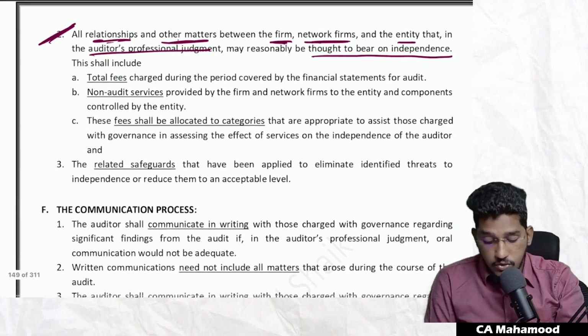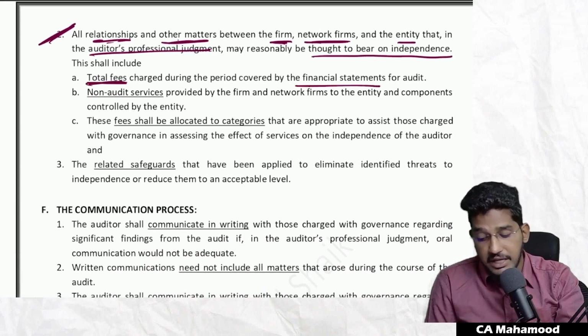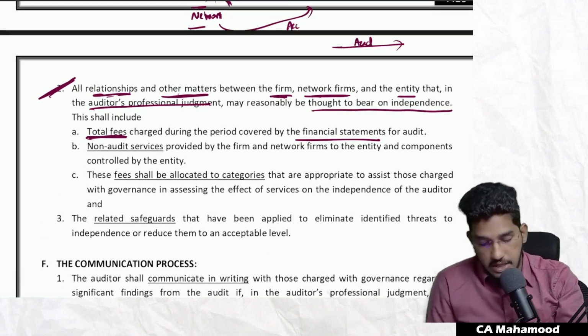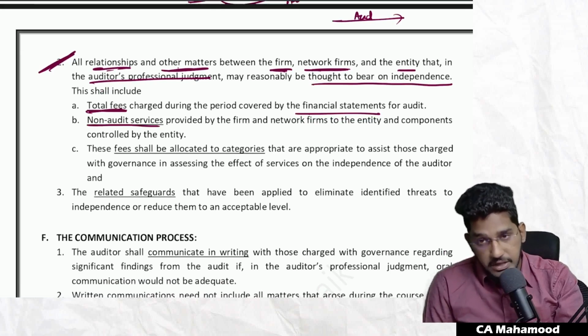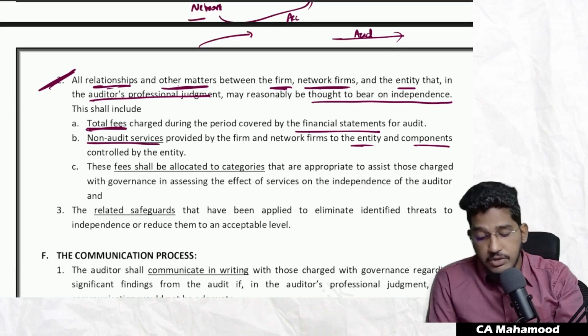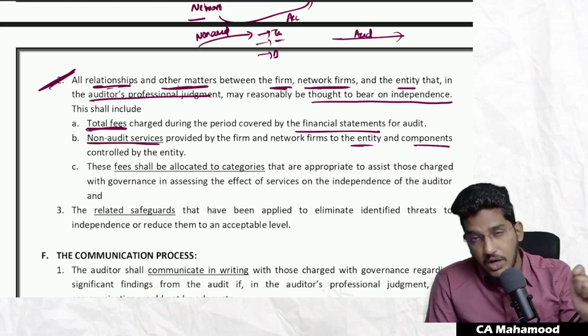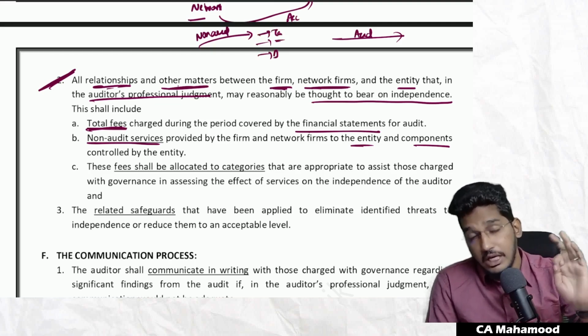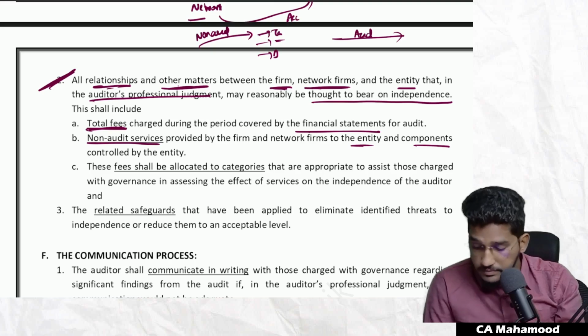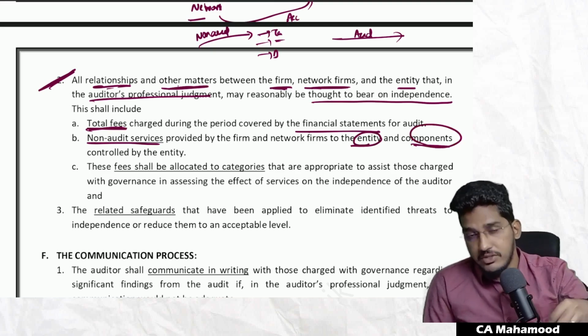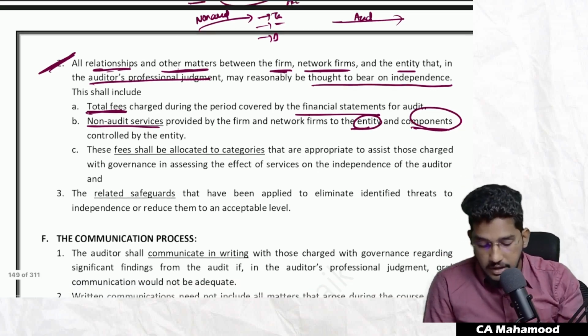Along with that, this should also include total fees charged during the period covered by the financial statements for audit. You should communicate with those charged with governance how much total fees you are charging for doing audit. Also, non-audit services provided by the firm and network firms to the entity and components controlled by the entity. So you should also communicate whether you are providing any non-audit services. Non-audit services means taxation, management consultancy, bookkeeping. Either you or your network firm may be providing them, and either directly to the entity or to components like subsidiary, associate, joint venture, etc.